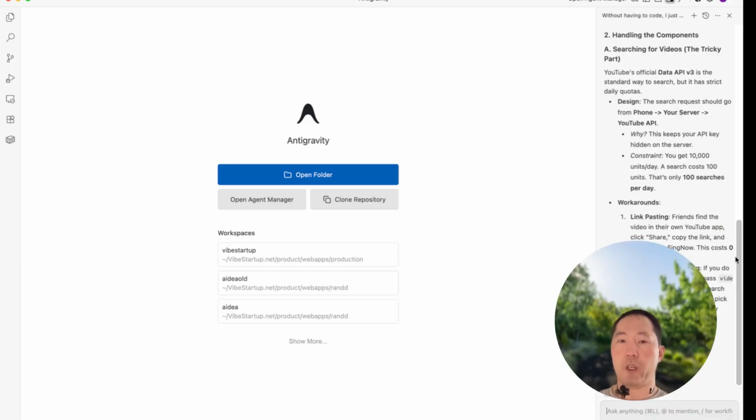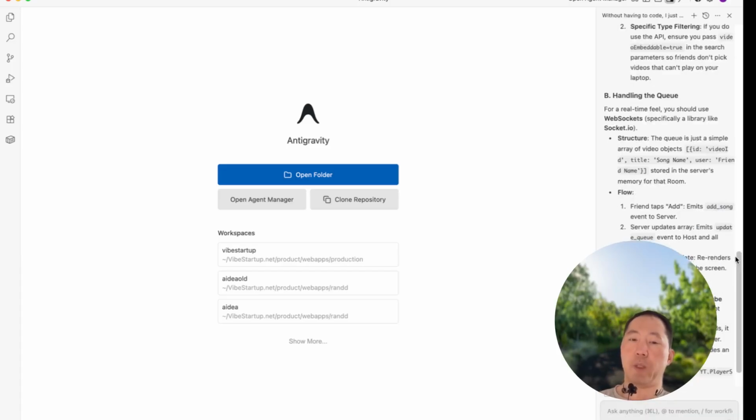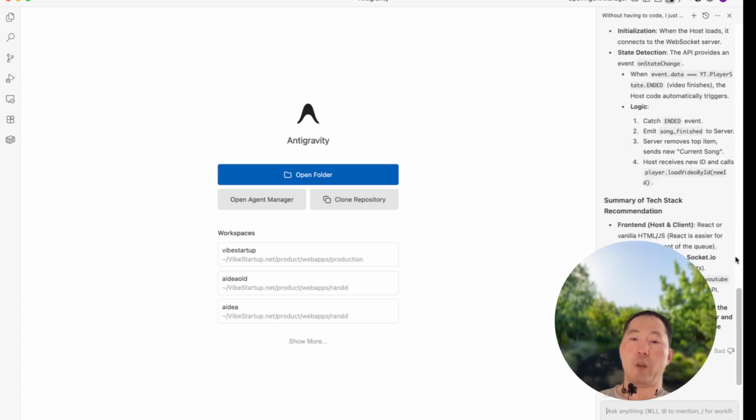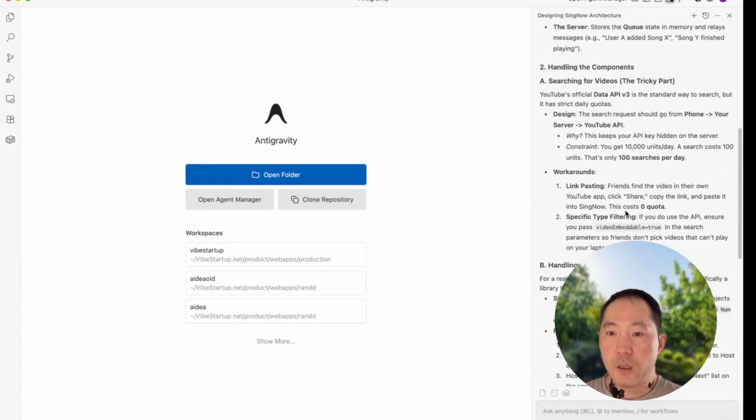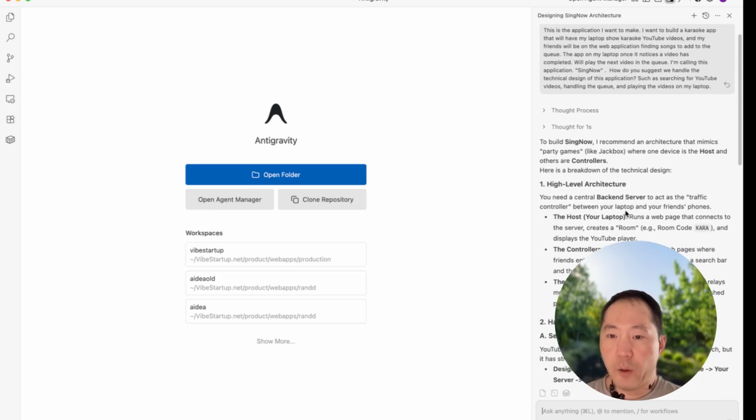Okay, so this is the recommendation. And again, just to recap what the application is: you go to your friend's house, he sets up the laptop, goes to SingNow, it's a room, there's a QR code for the room. So you're on your phone, you scan the QR code, you go to the search page, you just start finding karaoke songs, you add them to the queue, it plays the karaoke songs on the laptop, and then there's a DJ. Okay, so let's take a look at what suggestions we have for actually implementing this.